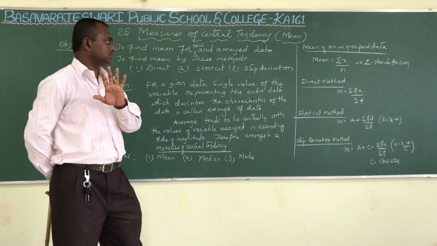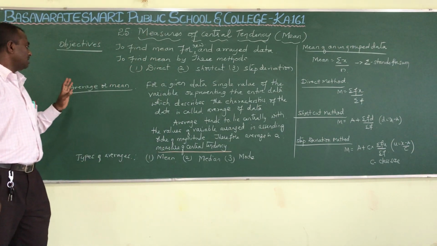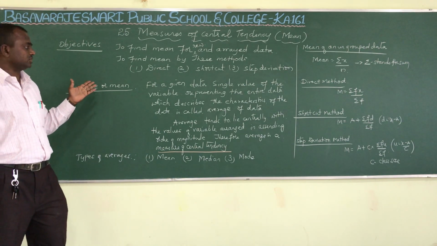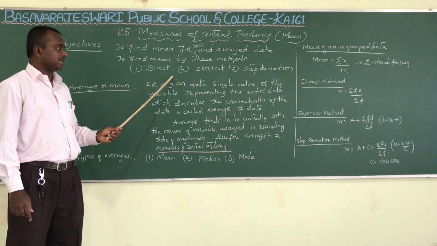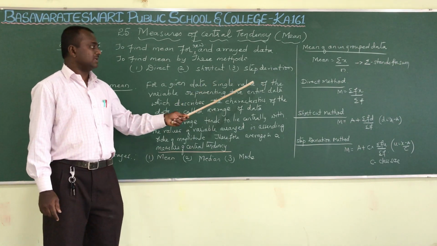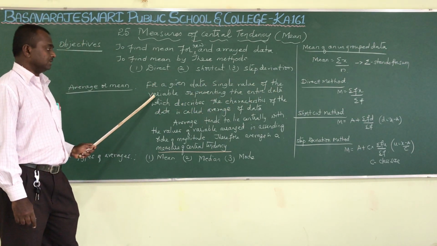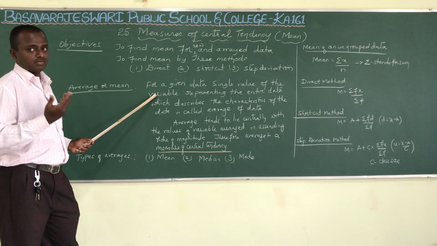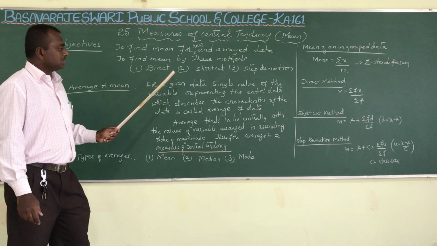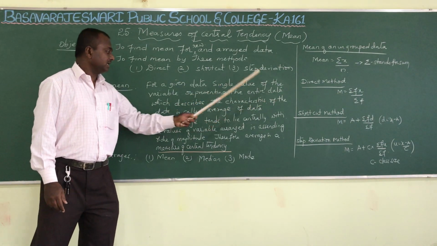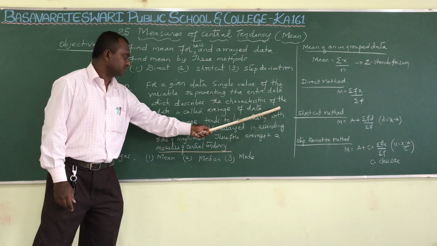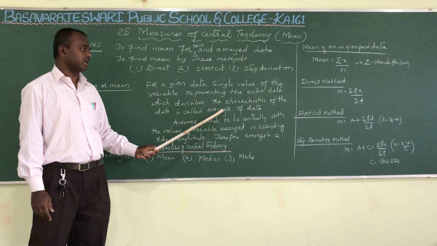Now we will come to the definition of average or mean. What I told in the example, the same definition is also given. For a given data, a single value of the variable, here in my example wages is nothing but a variable, representing the entire data and describing the characteristics of the data is called average.